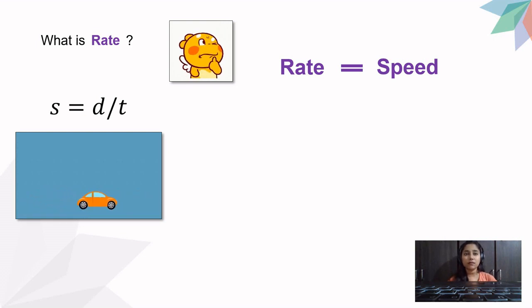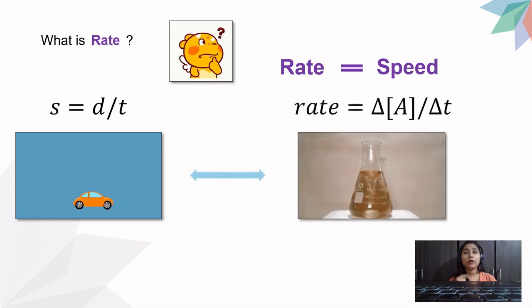This car is moving very slow, I know that, but assume it is moving very fast. So the formula for speed in physics is speed is equal to distance upon time. That is, the distance traveled per unit time is nothing but your speed. Now, because this was physics, we were measuring the speed of any kind of machine. But here, because we are studying chemicals, we are studying reactions.